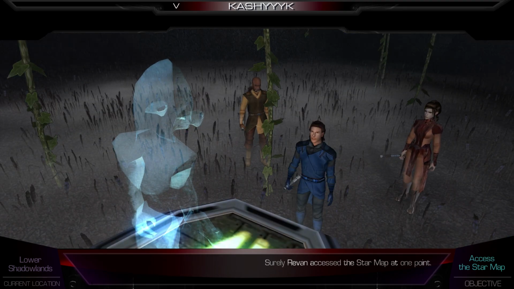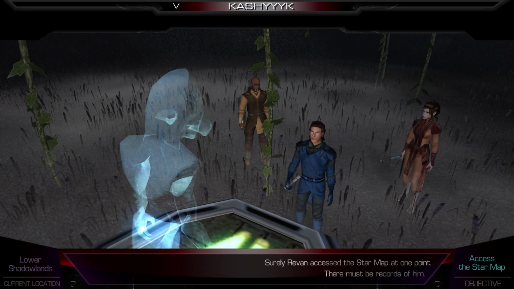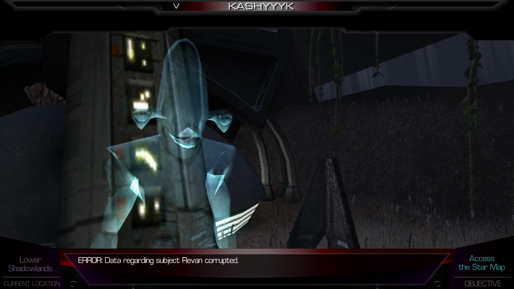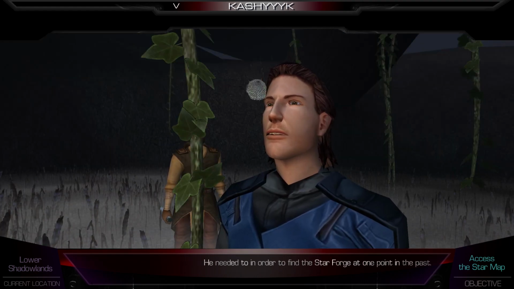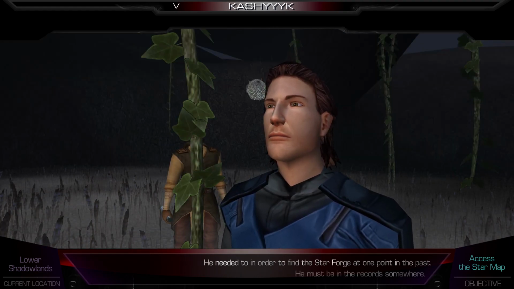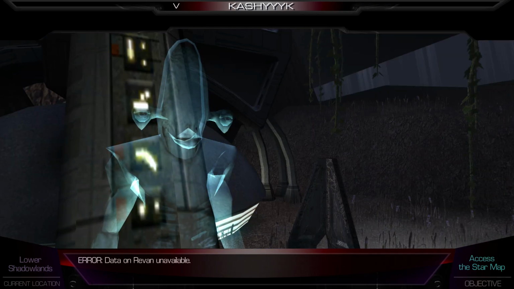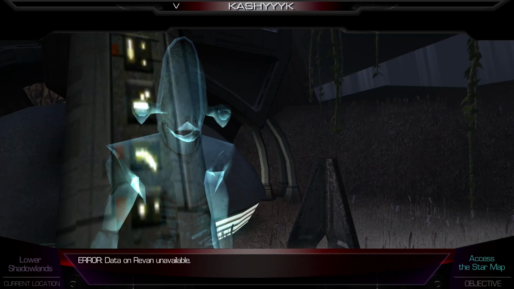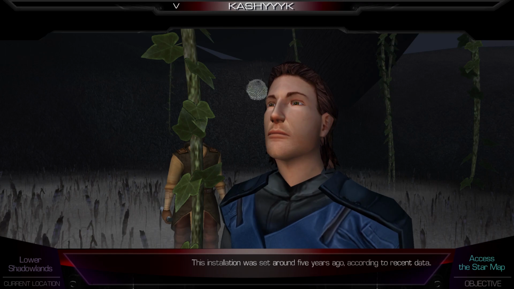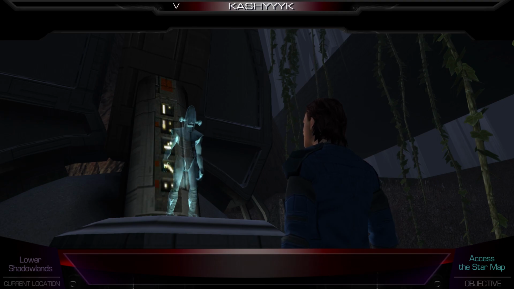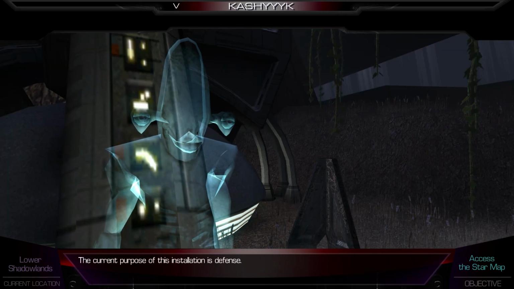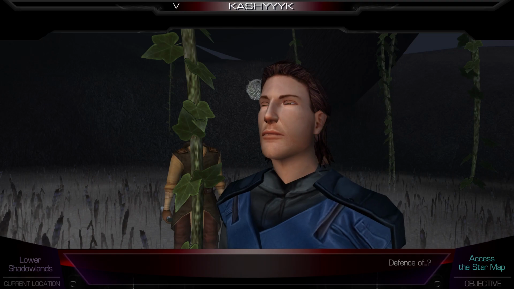Surely Revan accessed the star map at one point. There must be records of him. Error. Data regarding subject Revan corrupted. He needed to in order to find the Starforge at one point in the past. He must be in the records somewhere. Error. Data on Revan unavailable. This installation was set around 5 years ago, according to recent data. What is its current purpose? The current purpose of this installation is defense. Defense of... Error.